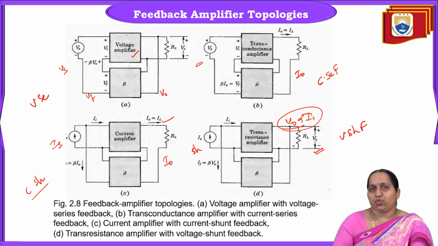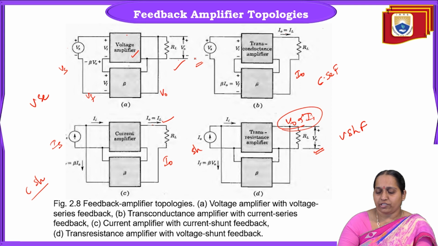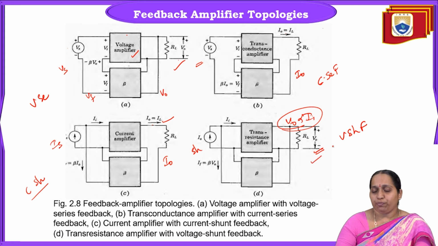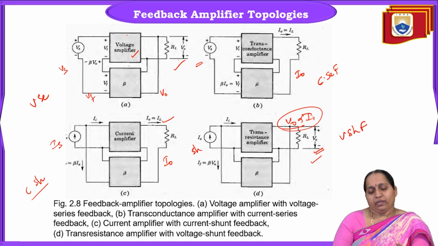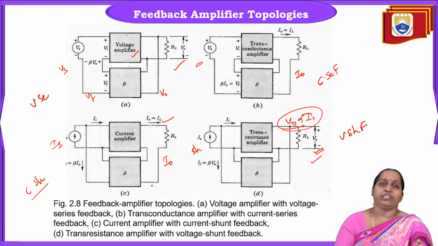Usually if the source is voltage, then it is series configuration. If the source is taken to be current, then it is shunt configuration. Based on the output, if the output is taken as voltage, it is voltage series or voltage shunt. If the output is current, part of the current is taken as input to the feedback network, then it is current series or current shunt, again depending upon the source. So overall, for voltage series it is a voltage amplifier, for voltage shunt it is a trans resistance amplifier, for current series the basic amplifier is a transconductance amplifier, and for current shunt feedback configuration the basic amplifier is a current amplifier.